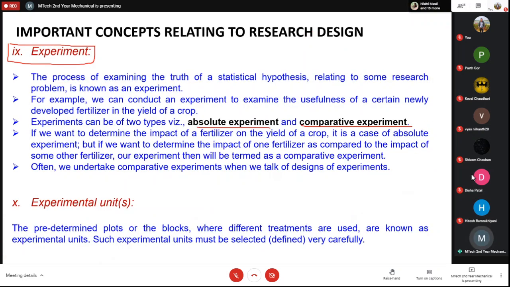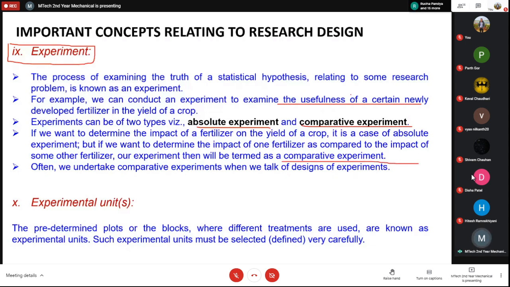For example, we can conduct an experiment to examine the usefulness of a certain newly developed fertilizer in the yield of a crop. An experiment can be of two types: absolute experiment and comparative experiment. If you want to determine the impact of a fertilizer on the yield of a crop, it is a case of absolute experiment. But if you want to determine the impact of one fertilizer as compared to the impact of some other fertilizer, then our experiment will be termed a comparative experiment.